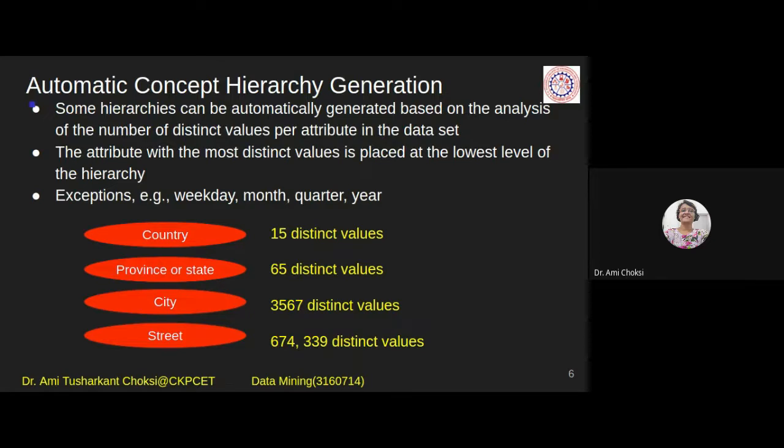Whatever concepts we are having in that, we consider the count. What count? Distinct values, or we can say its instances, right? Whatever distinct values are there, according to their count, we'll sort them, and whichever is having minimum, from that minimum to maximum, we arrange, and that is our concept hierarchy. Fine. So this is the way we can have automatic concept hierarchy generation.